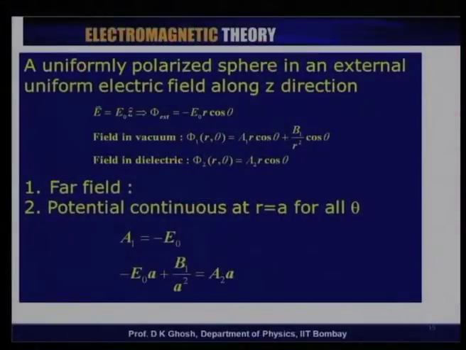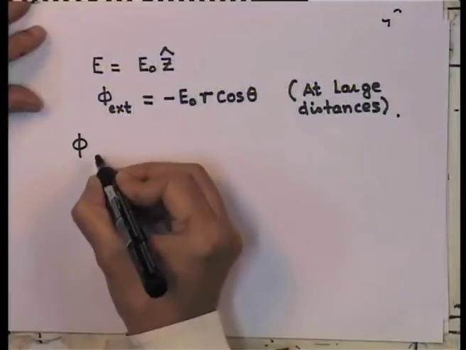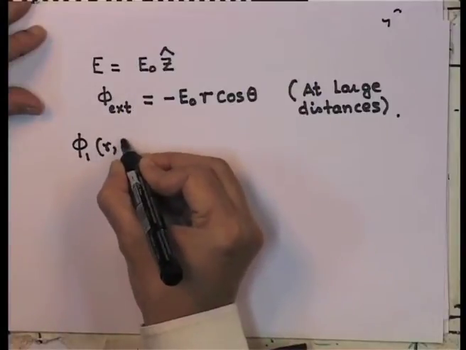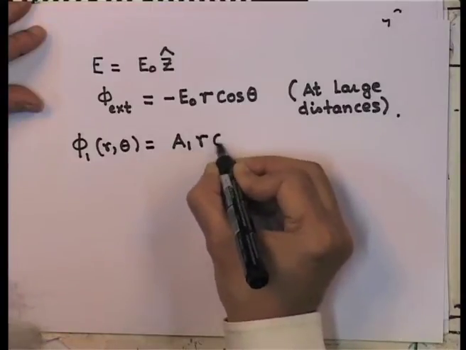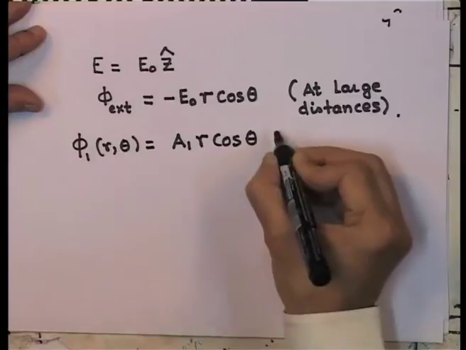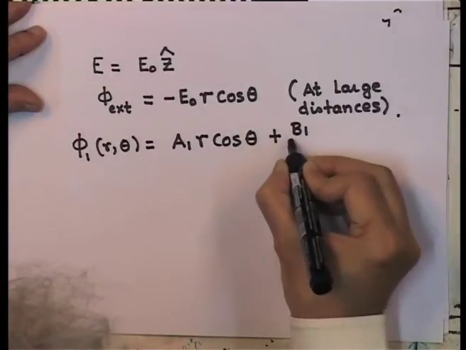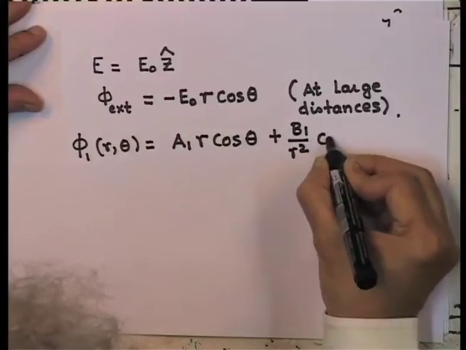Now, whatever the form of the potential, it must reduce to minus E0 r cos theta at large distances. So, the field in vacuum, let me call this phi 1 of r, theta, has to be given by A1 r cos theta plus B1 by r square cos theta.